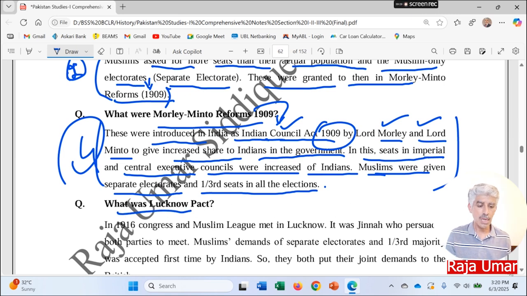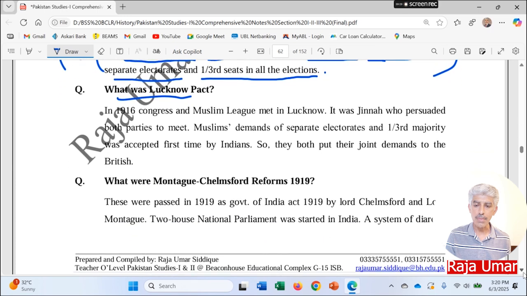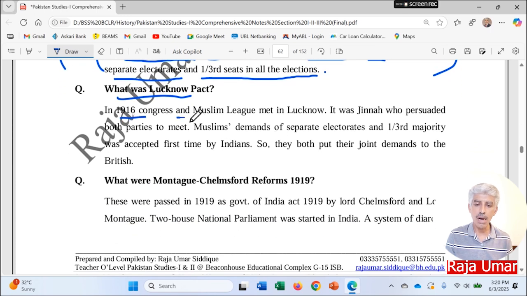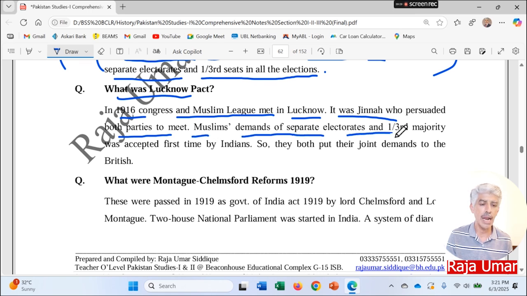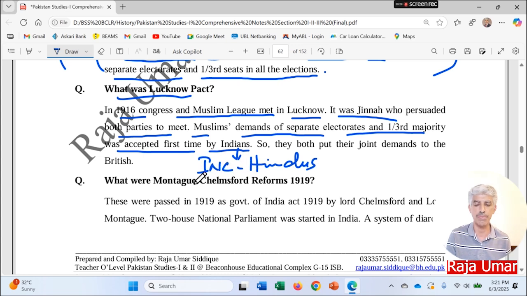So what was the Lucknow Pact? In 1916, Congress and Muslim League met in Lucknow. They had a joint session of both political parties there. It was Jinnah who persuaded both parties to meet. Muslims' demands of separate electorates and 1/3 majority seats were accepted for the first time by Hindus. Not Indians, but Hindus, I mean the Indian National Congress accepted this demand of the Muslims.